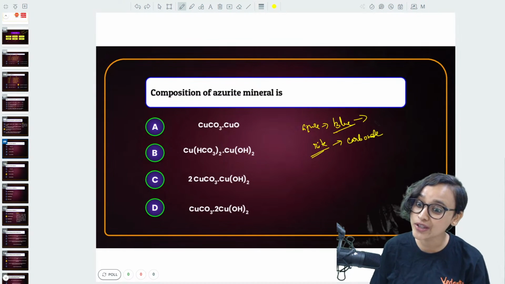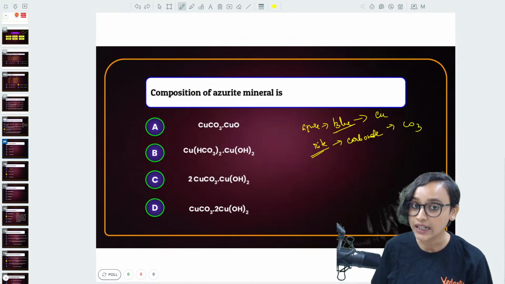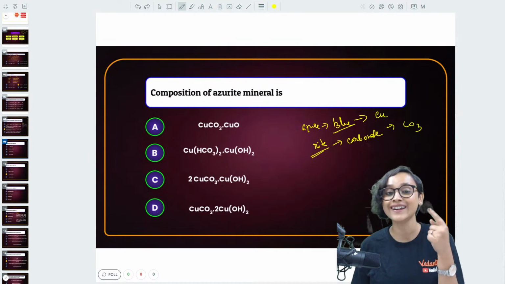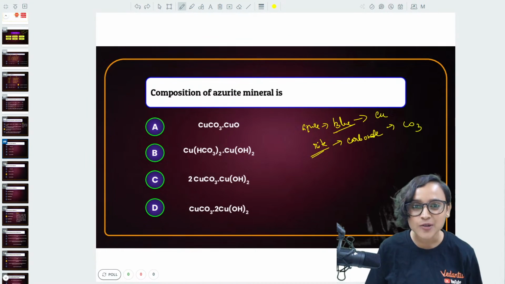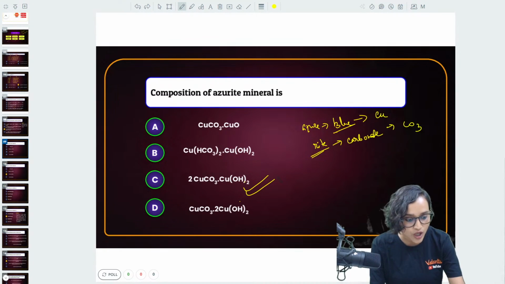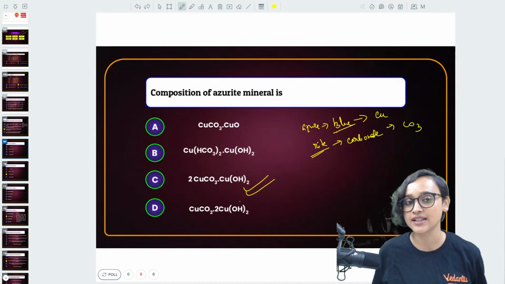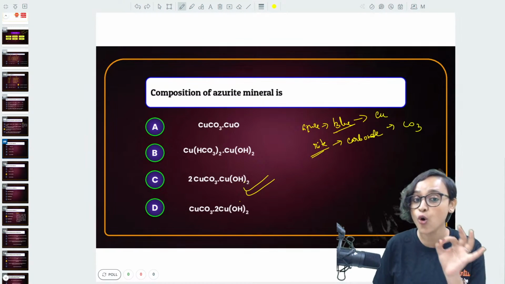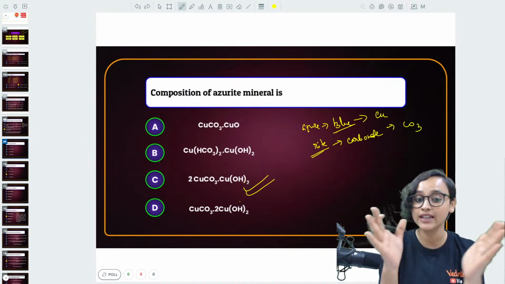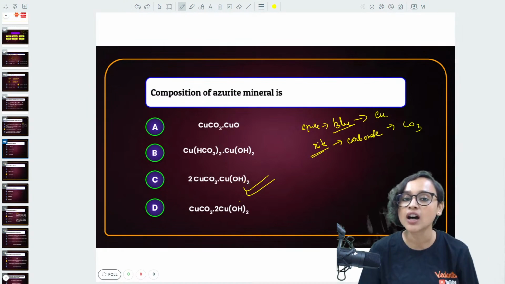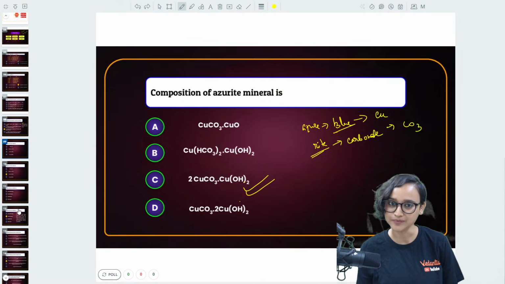Which metal is blue in color? So copper. Carbonate, so definitely CO3, right? And azurite has to be slightly basic. So that means that option C is our correct answer. Don't you think so? 2CuCO3.Cu(OH)2 together. Copper carbonate and copper hydroxide together is your azurite mineral. Got it? Clear? Do remember it, everybody. Don't forget it.